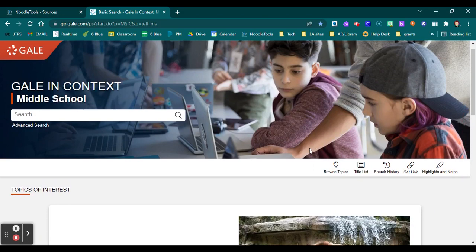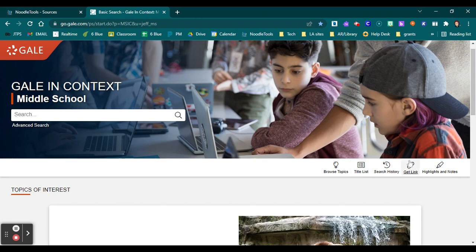Here you also have a toolbar. Again, browse topics. The title list is not what you think it is. Most people think it's going to be a list of some of the titles and sources they have, but it's actually a title list for all of the GALE products. So we're using GALE In-Context Middle School. If I clicked here, it would show me all other GALE products available, not necessary for students.